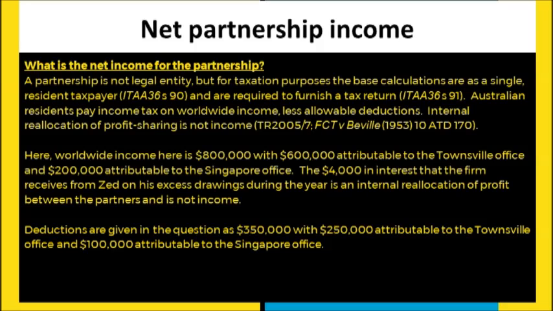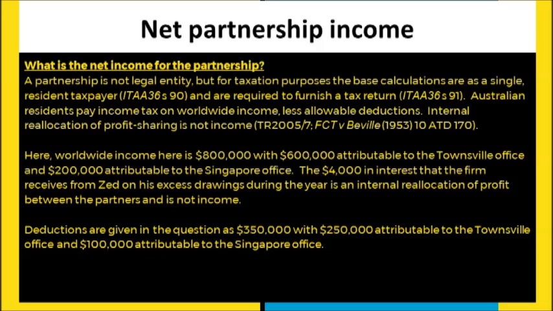They're actually just internal reallocation of profits or future profits between the partners. And it's a really important concept, this idea of what's called the mutuality principle, that essentially partnership and partners dealing with each other don't cause any taxation events to arise. And there's some exceptions to that, but in this scenario, interest from excess drawings as part of the partnership arrangements is not going to form part of, or be included in, any of the income calculations. That's going to arise later on when the firm's trying to determine how their income is to be distributed.